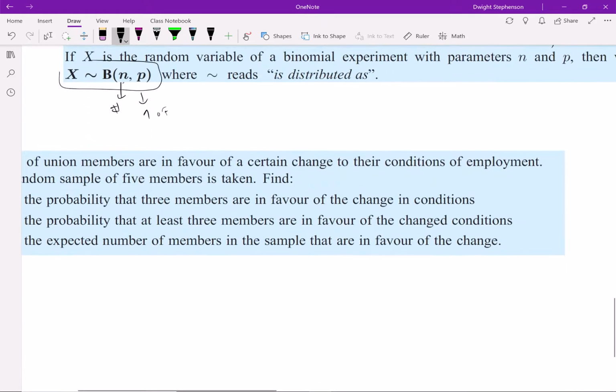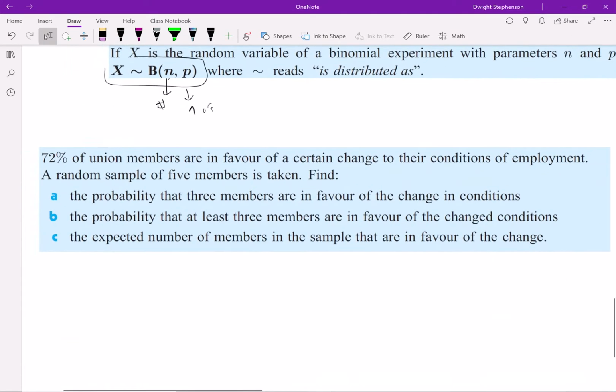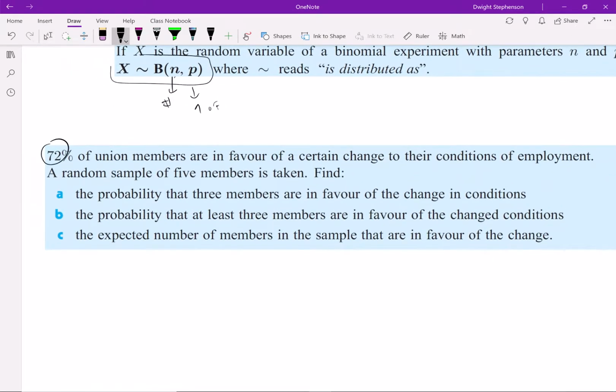So let's look at an example. We have 72% of union members in favor of a certain change to their conditions of employment. A random sample of 5 members is taken. So x is distributed as a binomial, where n in this case is 5, because we are taking 5 members. The probability of success, the probability that they vote for this, is 0.72. Unless we're on the other side, where success is them not getting it.